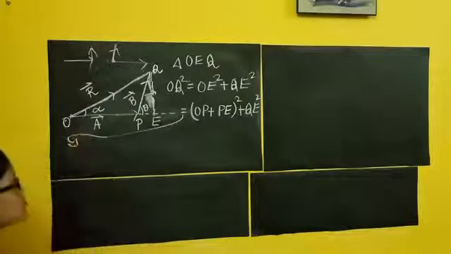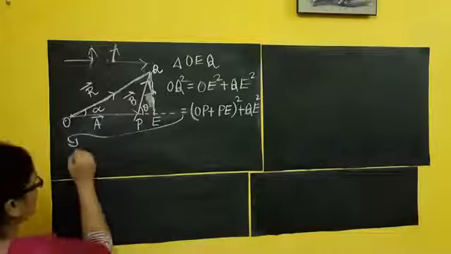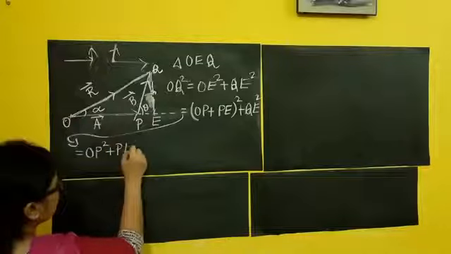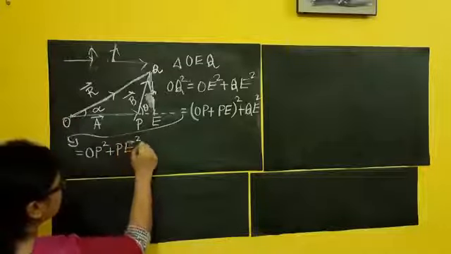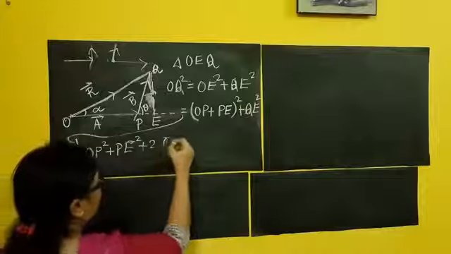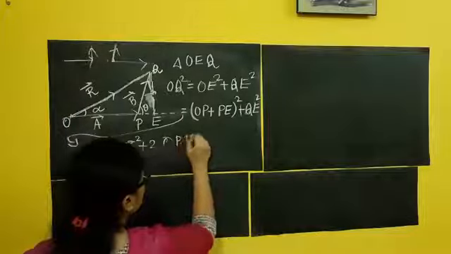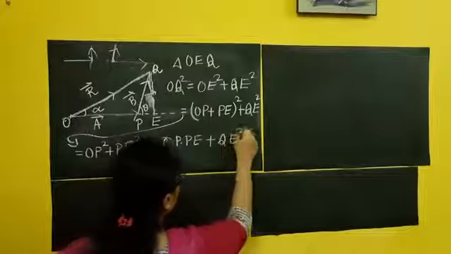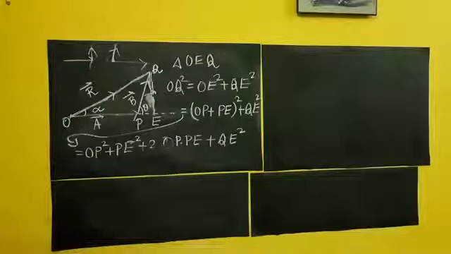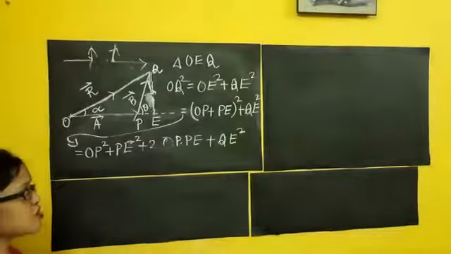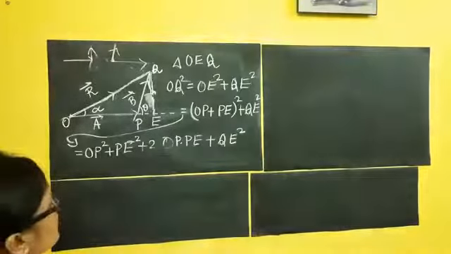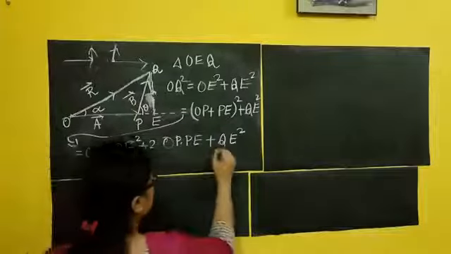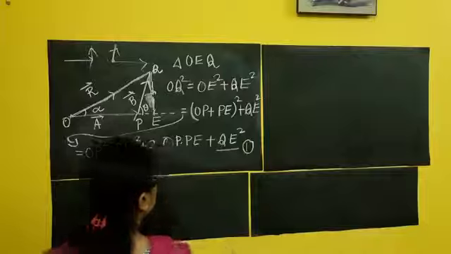According to the (a plus b) square formula, what can I write? I can write OP square plus PE square plus 2 OP into PE plus QE square. I think no confusion: a square plus b square plus 2ab, plus QE as already there. Now give it equation number 1.